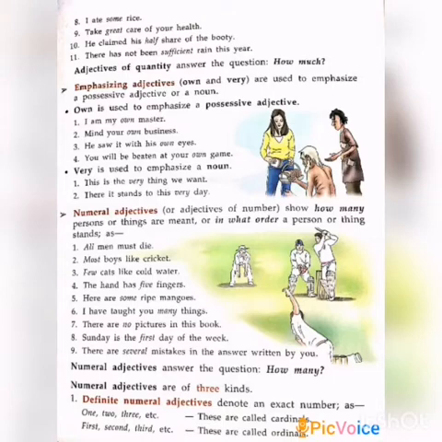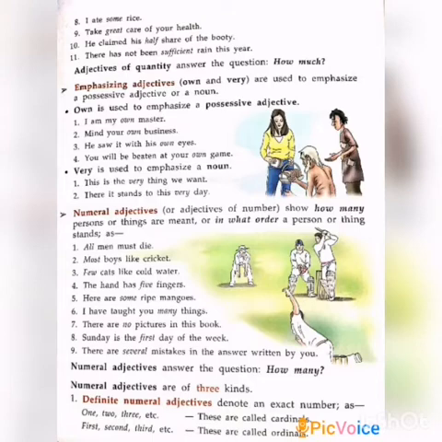Okay. So, what is meant by adjective of quantity? It answers the question of how much. You can note this down. And the second type, emphasizing adjective. Own and very are used to emphasize the possessive adjective of a noun. Own is used to emphasize a possessive adjective. See the fourth sentence: I am my own master. Here, own. Mind your own business. He saw it with his own eyes. You will be beaten at your own game. In all these four sentences, the word own is used to emphasize the possessive adjective.